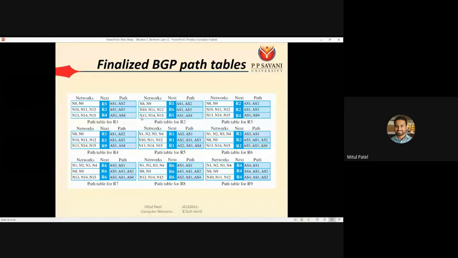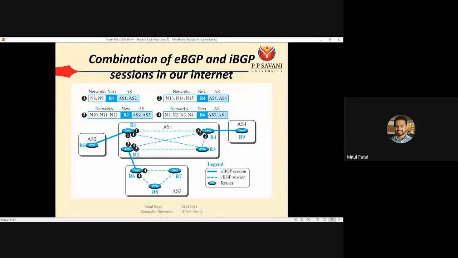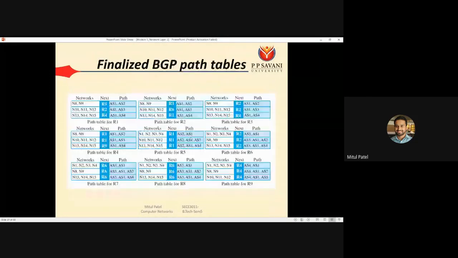For that we require two operations: eBGP, for communication between two autonomous systems, and IBGP, within the autonomous system. Finally we have the path vector table.